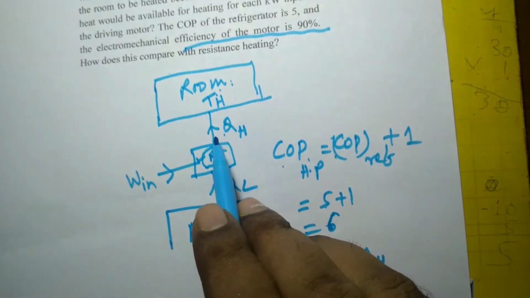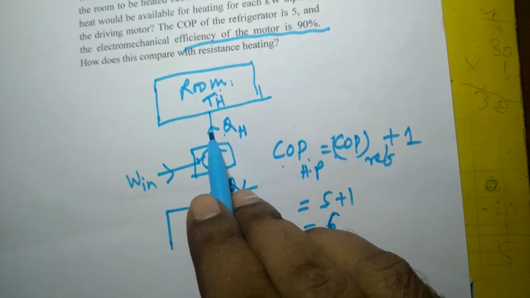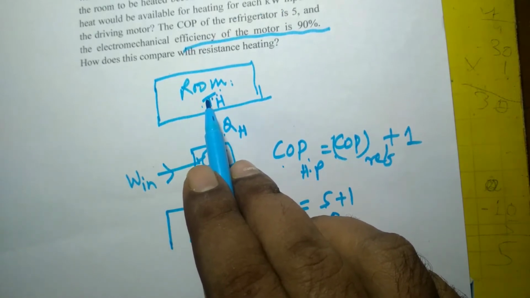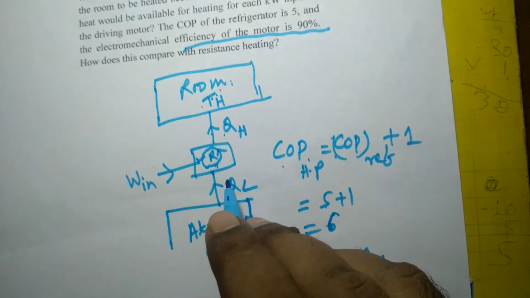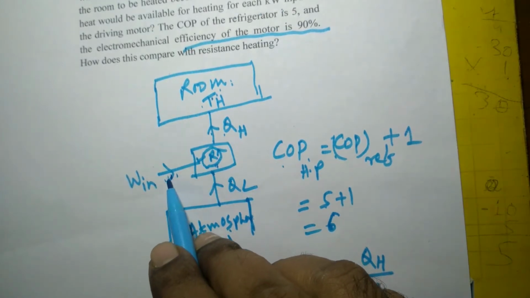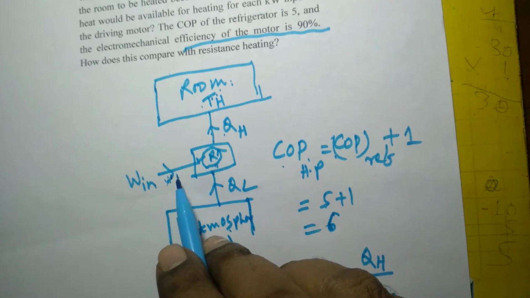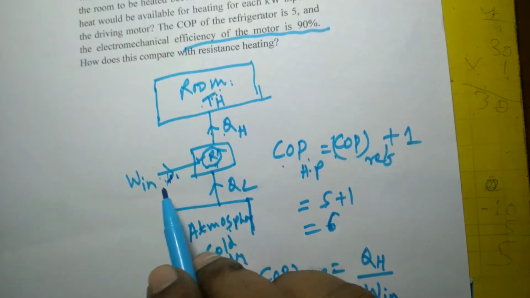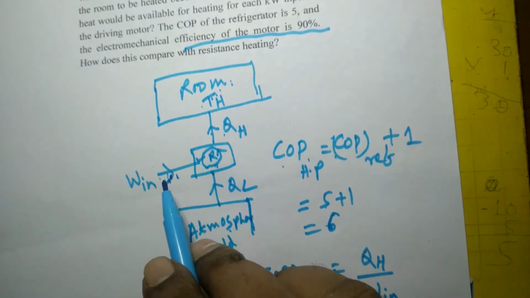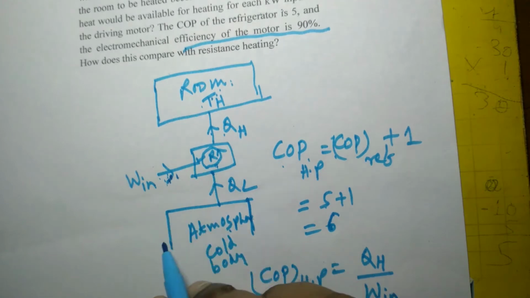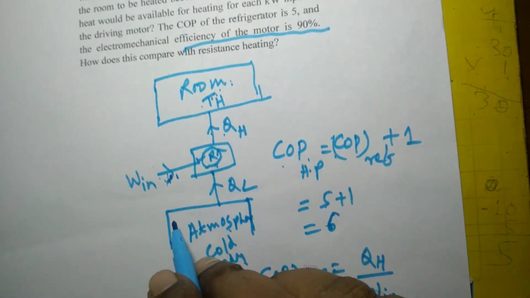In the question it is asked to find out what amount of heat would be available for heating the room, so that the temperature inside the room will be maintained at a higher temperature than that of the surroundings, per kilowatt of electrical energy. The motor in the compressor, the work input, always refers to mechanical work input, because the parts in the compressor all move. The main function of the motor, which takes electrical energy, is to move all the parts. That means mechanical work is required. So W in here refers to mechanical work.